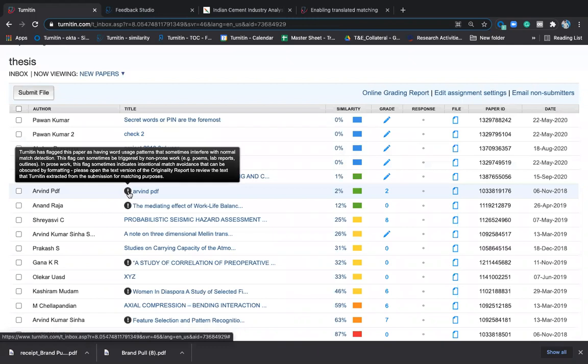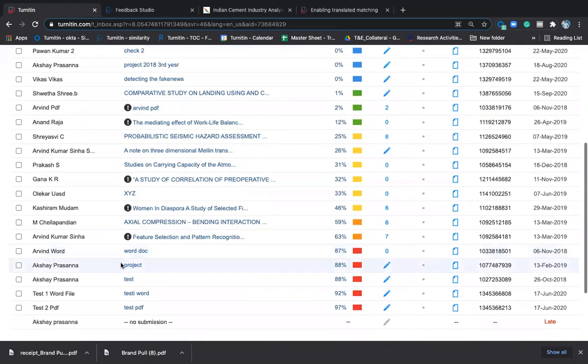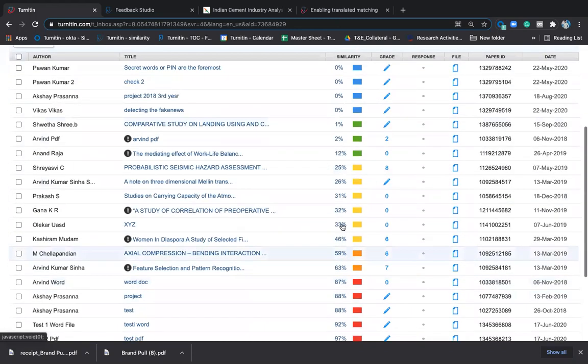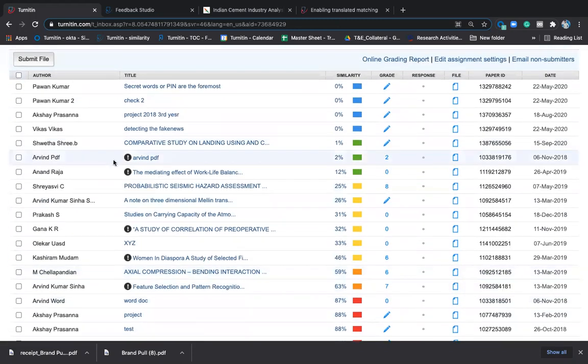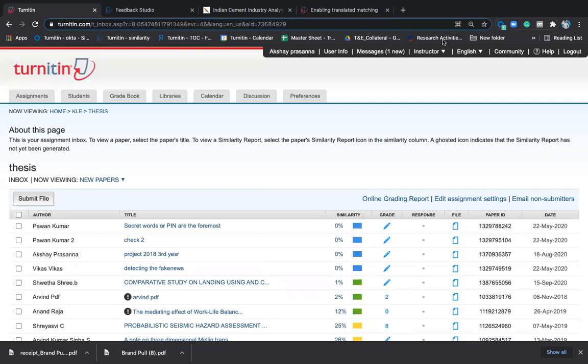So this Arvind PDF is 2%, Arvind Word, the same document, is 87%. So that's the difference. Please have an eye and check. If you want to know more about it, we can do it. So hidden characters, you need to check.